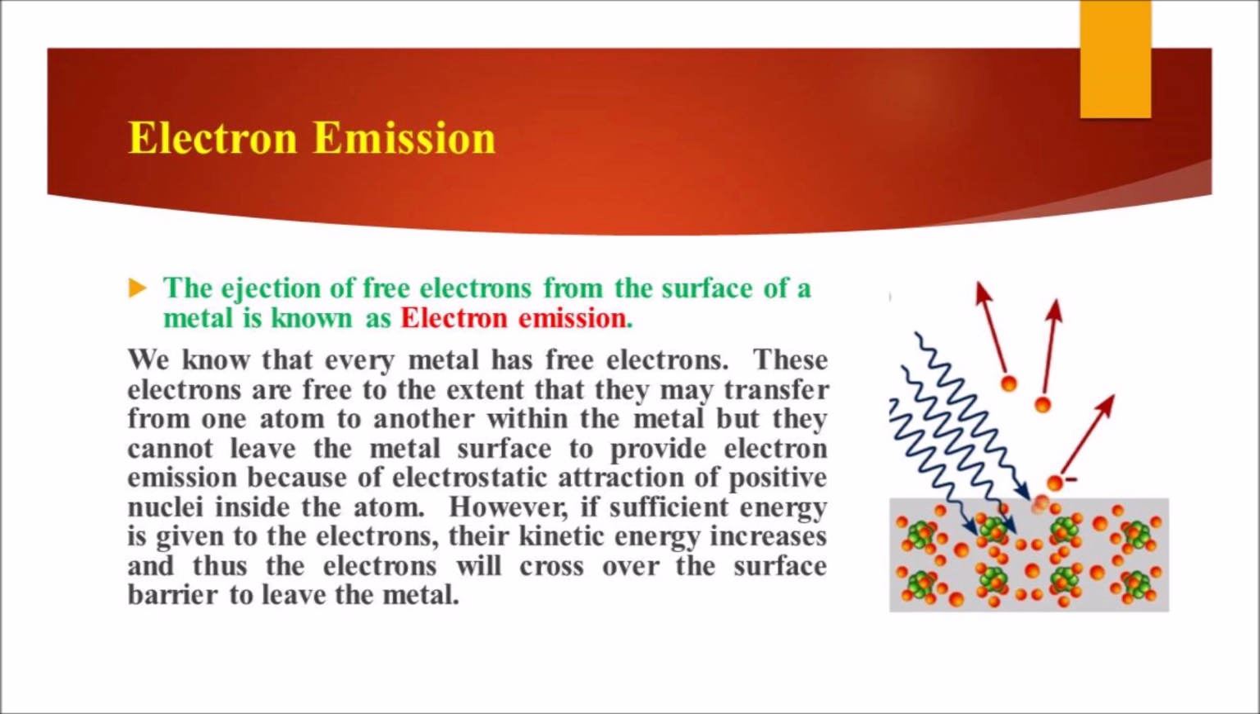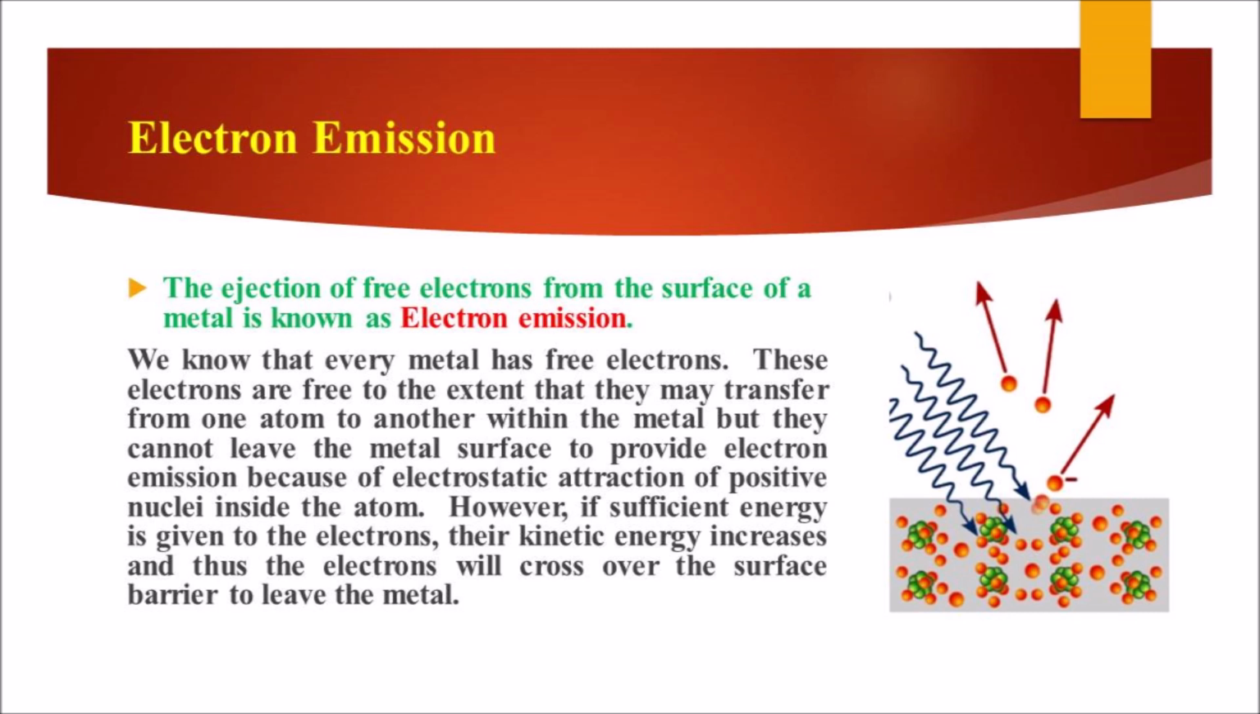And the next interesting topic is electron emission. What do you mean by electron emission? The ejection of free electrons from the surface of a metal is known as electron emission. Just think of it. We know that every metal has free electrons. These electrons are free to the extent that they may transfer from one atom to another within the metal, but they cannot leave the metal surface to provide electron emission because of electrostatic attraction of positive nuclei inside the atom.